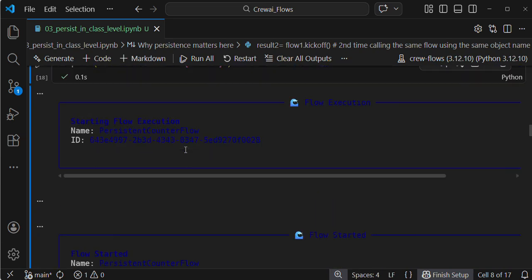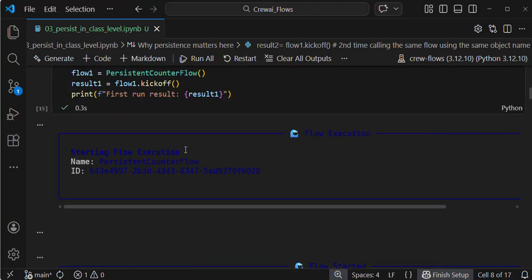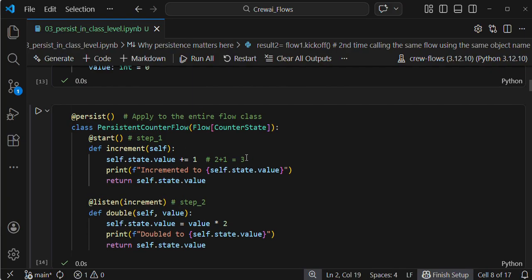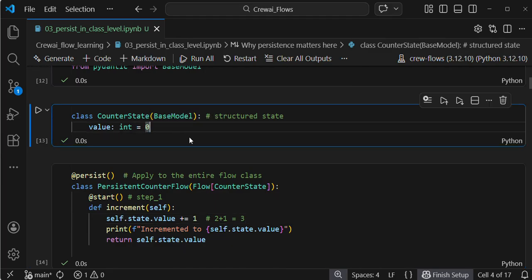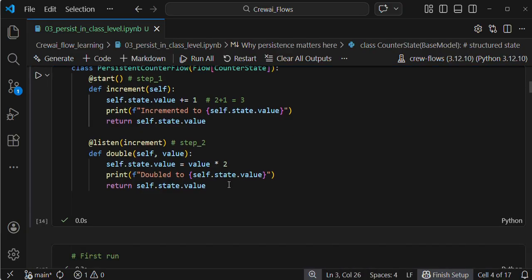If you find it difficult to understand this code, initially it will be 0. Once I kick off the crew, it will use the shorthand operator. 0 will be converted to 1 because I am adding 1 to 0, so self.state.value should be 1. And in my second step, I multiplied the state by 2.